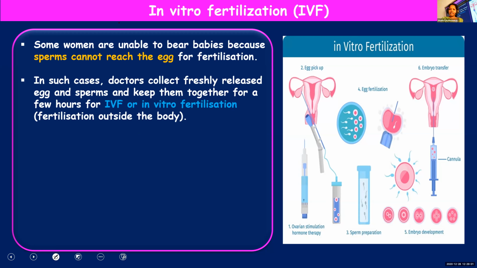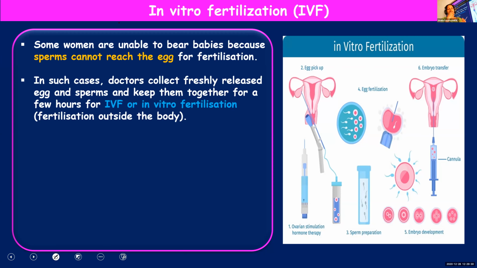But this is a treatment for people who are infertile for some reason, or by a block in the oviduct. If they cannot conceive, there are different alternative techniques to enable them to have babies. One such technique is in vitro fertilization. Here eggs and sperms are collected from the respective parents, and under laboratory conditions they are fused.